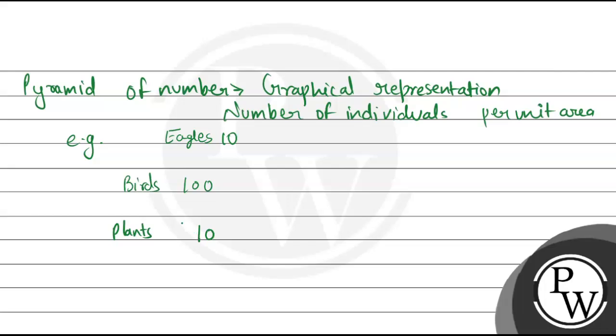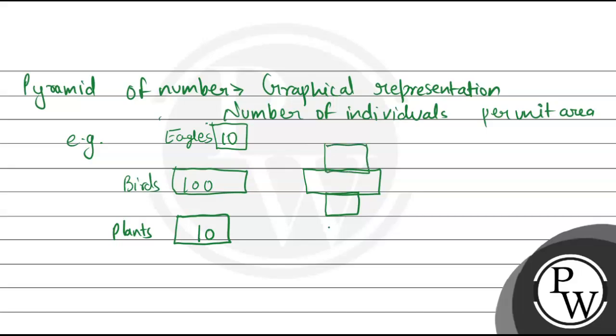Right, so these are of birds, these are of plants, as we can say. So if I were to draw a pyramid of this, the pyramid will somewhat look like this, as the 100 will be making a larger trophic level and the eagle ones will be making again a smaller trophic level. So the representation of this will somewhat look like this. And this type of pyramid is known as pyramid of number. यहाँ पे हम number represent कर रहे हैं तो ये pyramid of number है. The shape if we talk about is called as spindle shape.